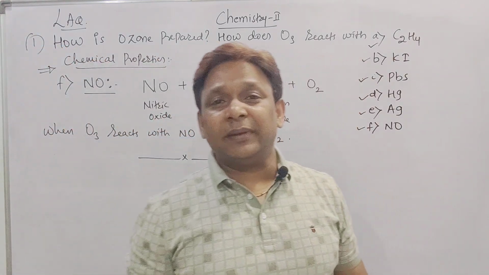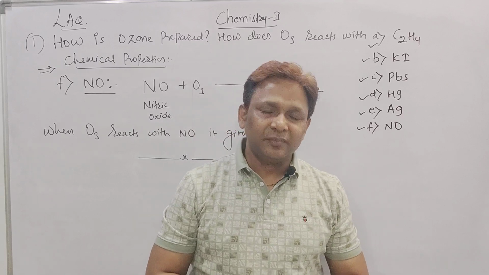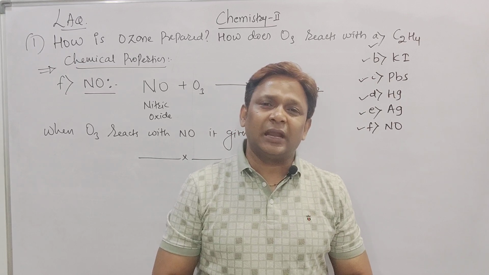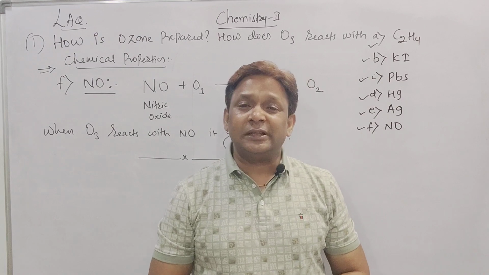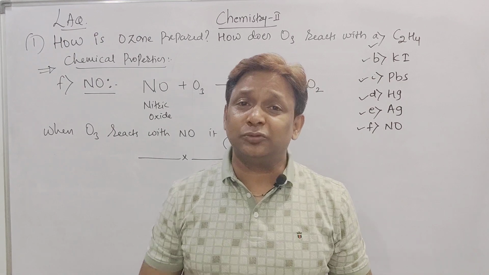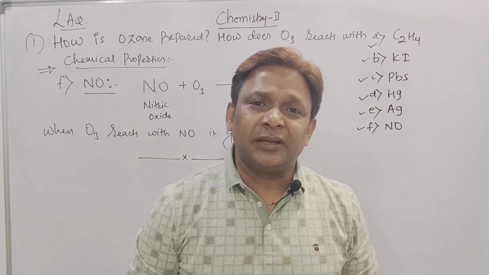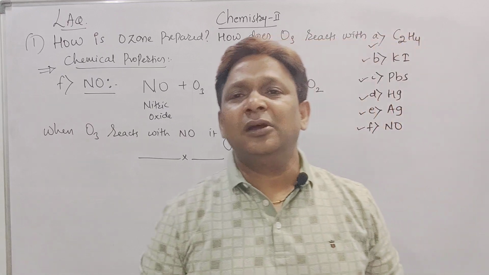So till now, in my previous video, we completed 2 LAQs, beta. Preparation of ammonia by Haber's process and how ammonia reacts with the following compounds. That was the first LAQ. Second LAQ we completed, beta: what is the method to prepare HNO3, called nitric acid? How nitric acid can be prepared by the Ostwald process and the reaction of nitric acid with the following compounds.